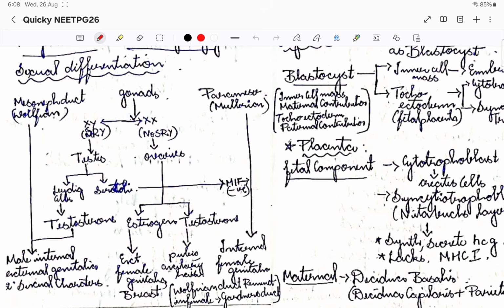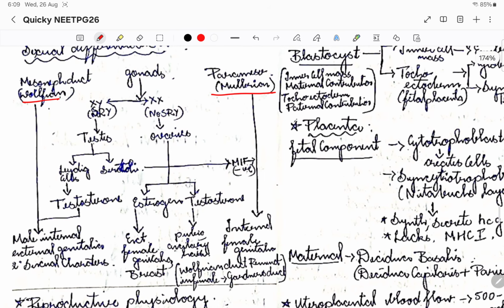So we learned in the first beginning chapter, that is embryology, that there is an SRY gene on the P arm of the chromosome. Based on that only, the basic division of the gonads will happen. Everyone will have the Wolffian duct and the paramesonephric duct. We discussed this embryology in the genitourinary system itself. So there is the Wolffian duct and the paramesonephric duct, or the Mullerian duct, in everyone.